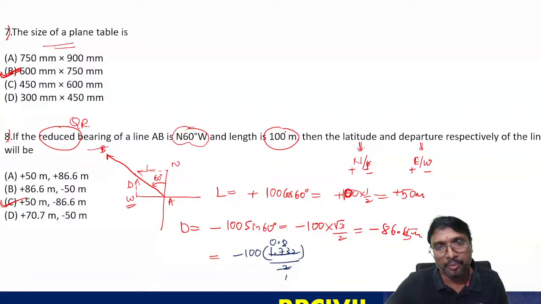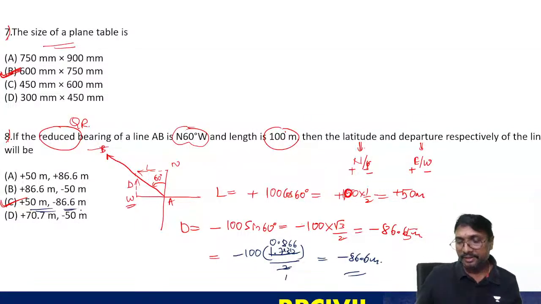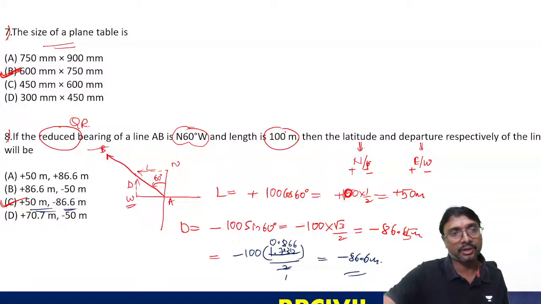0.8, so 1.6, so this 1 will be left, and 13 is there, so 2 sixes are 12. That gives minus 8.666 into 10, meaning minus 86.6. So directly we can solve it, right? Yes, correct, Nitin Kumar. Like that you have to solve it.